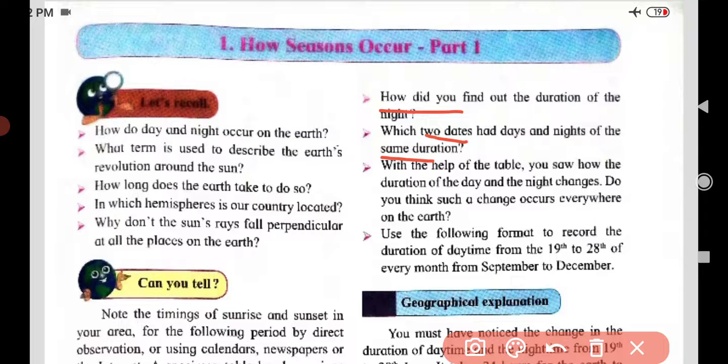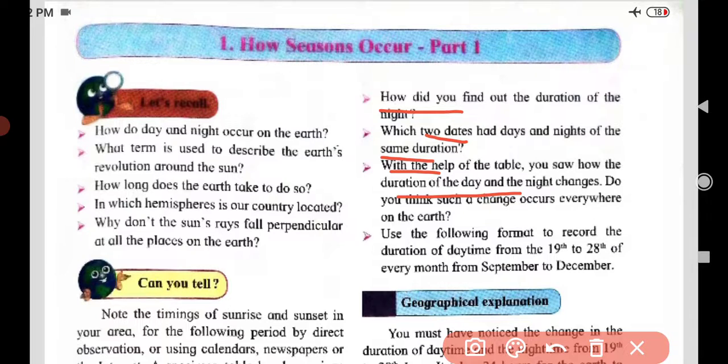With the help of the table, you saw how the duration of the day and night changes. Once you fill out this table for 19th June, 20th, 21st, 22nd, you will understand how the changes occur.